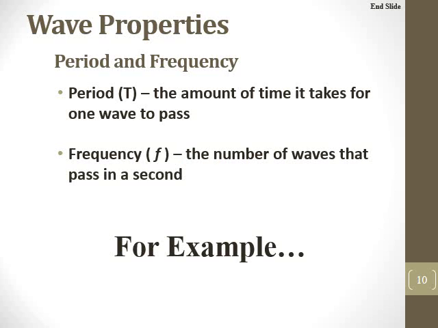So if you're measuring the amount of time it takes, let's say you measure 10 seconds and you count 5 waves that pass by, then that means you're going to have 5 divided by 10, which gives you 0.5 waves per second. For the period, if you have 10 seconds and then 5 waves pass by, then that means it's going to be 2 seconds per wave. So you can kind of see the relationship between period and frequency. And the next slide, we're going to do an example of that.